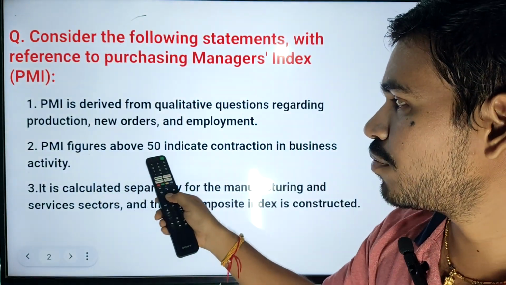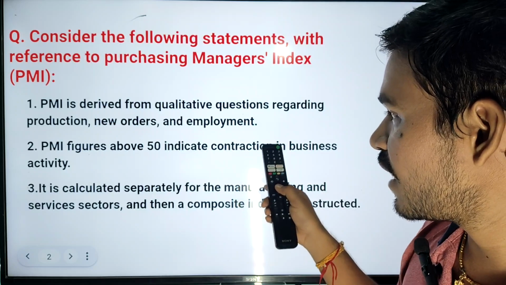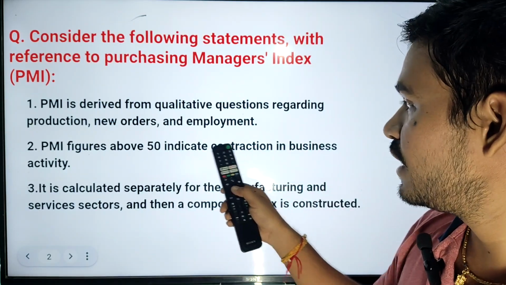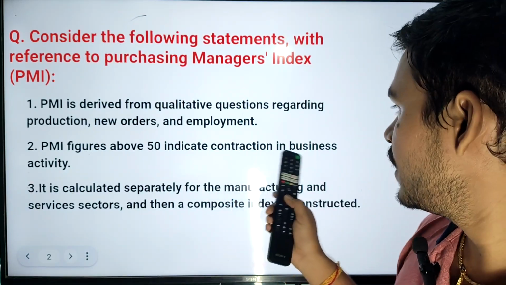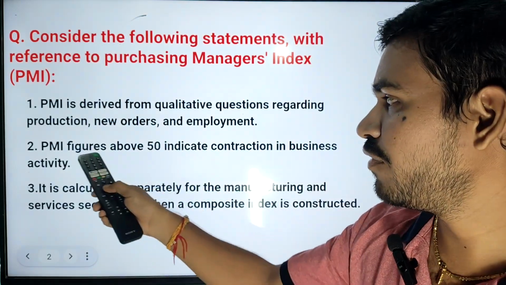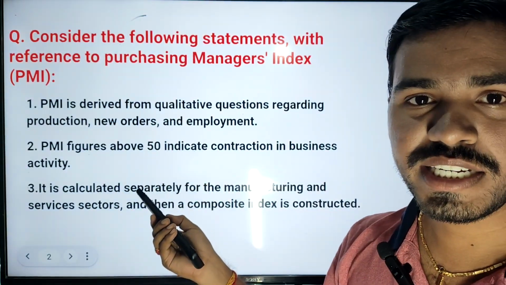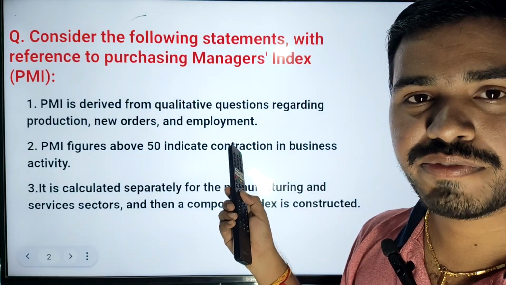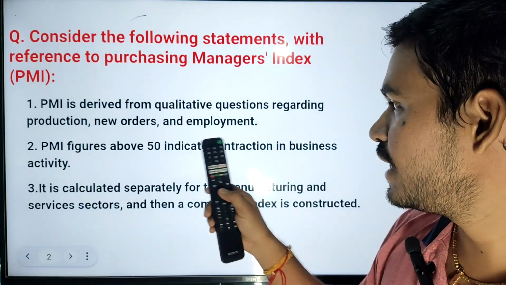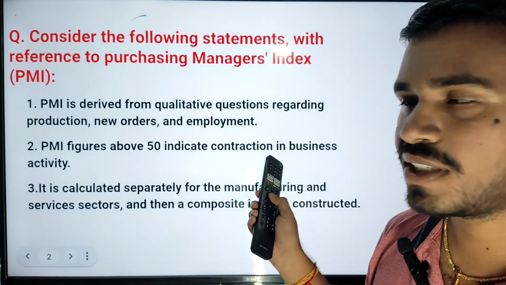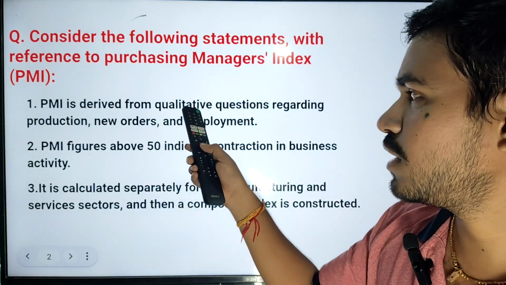So PMI figures above 50 indicate not contraction, they indicate expansion of the business activity. If the PMI figure is 40, it means contraction. Above 50, that means 60, 70, 80, it indicates expansion of the business. So the second statement is wrong, the first statement is correct.